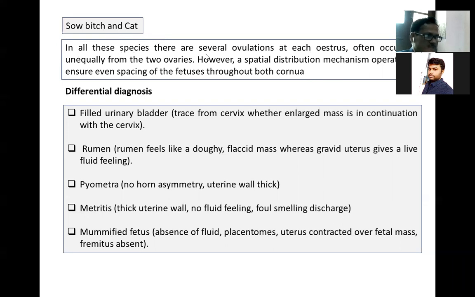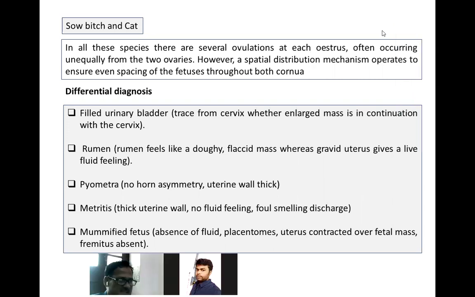In the bitch there are several ovulations at each time, and there is a specific characteristic. The bitch is a multitocous animal, and this animal ovulates multiple times, so the number of ovulations will be more. So the number of fetuses or offspring will also be more. However, by this specific characteristic, a spatial distribution mechanism operates, giving even spacing of fetuses through both cornua.